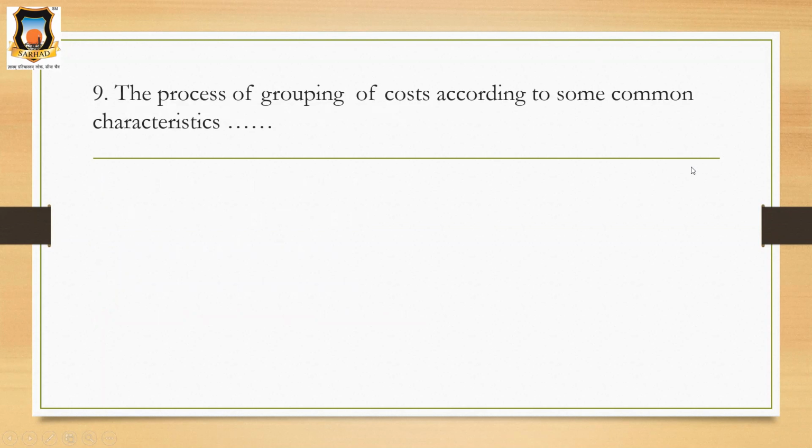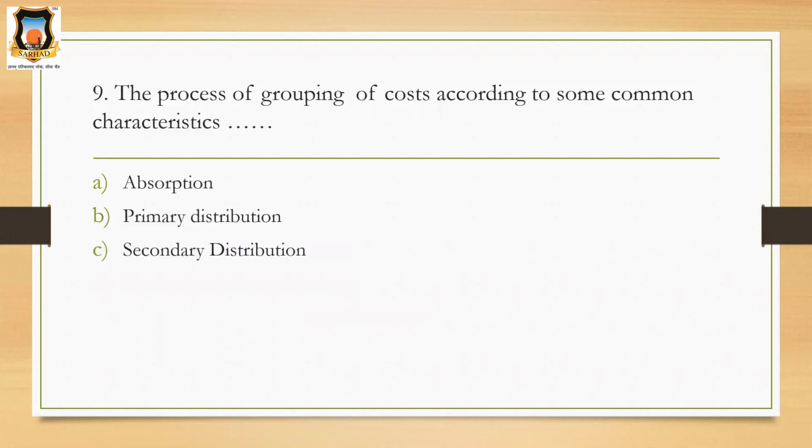Then the next question is: the process of grouping of costs according to some common characteristics, what is it called? The options are absorption, primary distribution, secondary distribution, and classification.